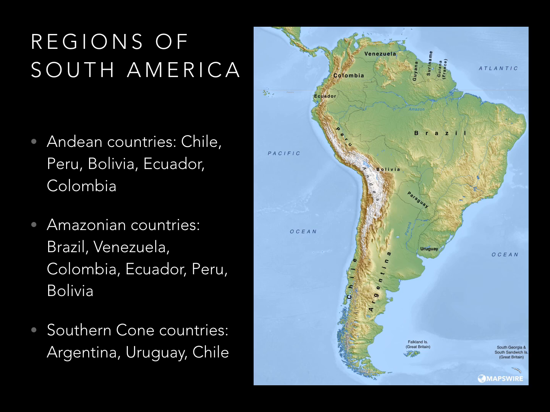Finally, in the southern part of the continent is what we call the Southern Cone because of the way it's shaped. And the Southern Cone consists of Chile, Argentina, and Uruguay. And here is where Patagonia and the Great Plains of the Pampas are located.